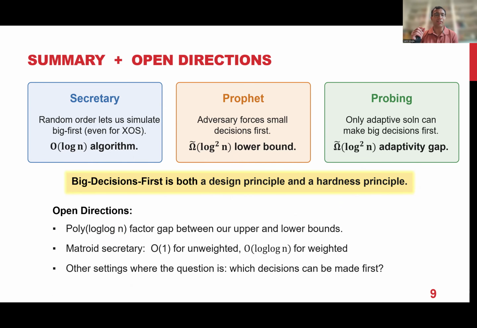And resolving these log n's is a little bit tricky. For instance, to give you another related problem, there is the matroid secretary. Rather than working with general downward closed constraints, what if the constraint is a matroid? The famous open question there, the so-called matroid secretary conjecture, is that for the unweighted problem, the greedy algorithm is already optimal, so it's one-competitive. But for the weighted setting, currently the best known algorithm is log n, and it's unclear what the right answer is or how to get it. So that's again the question about resolving one of these log n's.